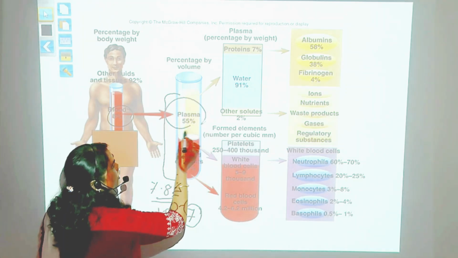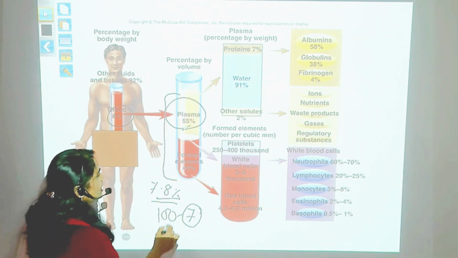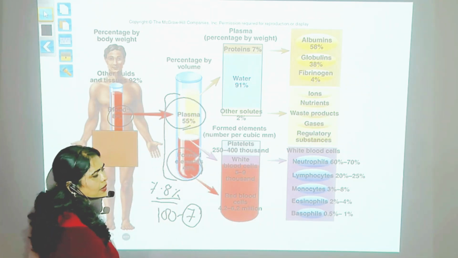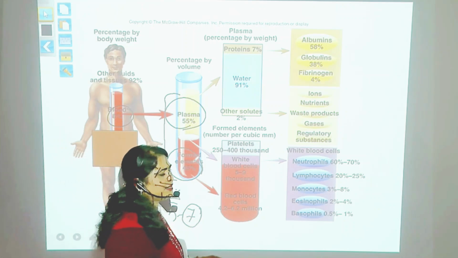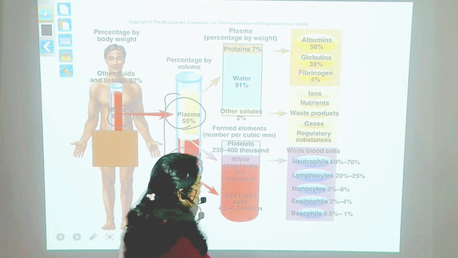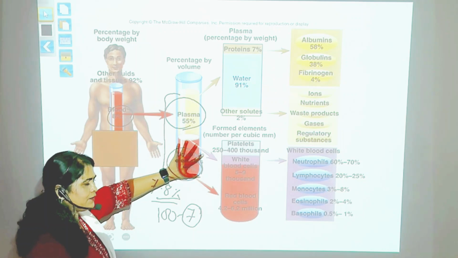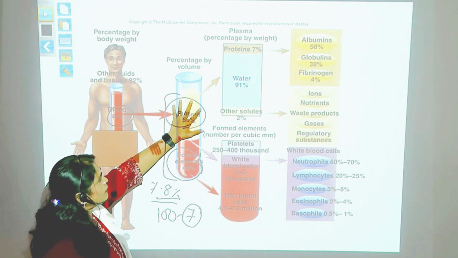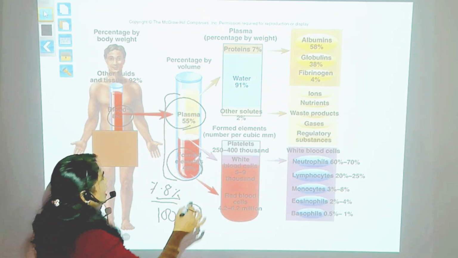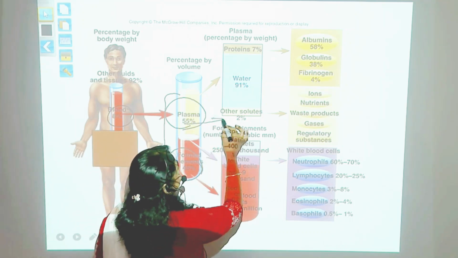So 55% will be the plasma and 45% will be the cells which are present in the blood. Okay, so the blood will have 45% of the cells and 55% of the plasma.